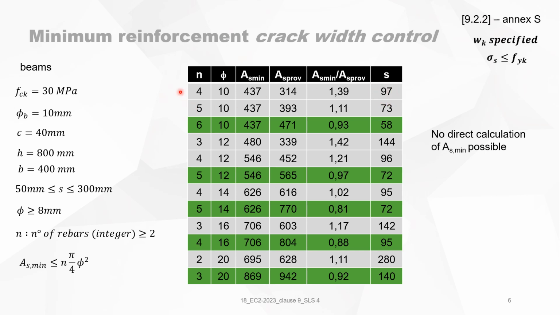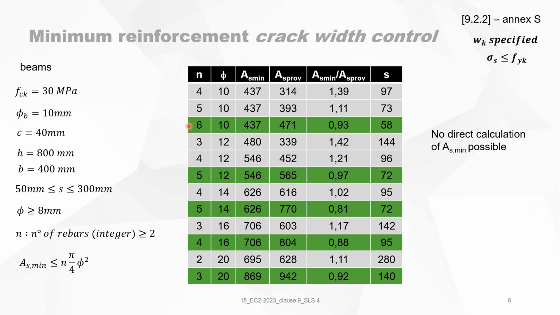I have 4 times diameter 10, calculate As,min, As provided, which is 4 diameters 10, and you will see that As,min over As provided is bigger than 1, so it's not good. Then I add a diameter 10, do the calculation again, and I see it will now be 1.11. So I'm going in a good direction.